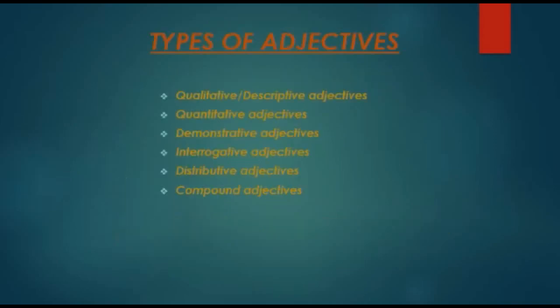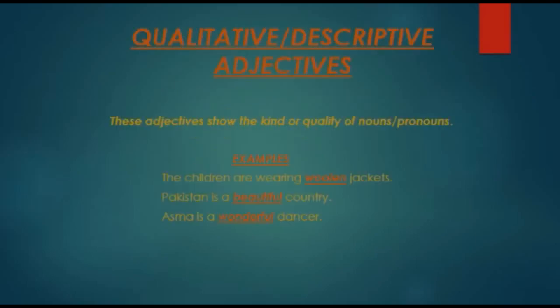Here are a few kinds of adjectives. These are qualitative or descriptive, quantitative, demonstrative, interrogative, distributive, and compound adjectives. Now, further explanation of each kind of adjective is here for you. The first one to discuss is qualitative or descriptive adjectives. These adjectives tell us more about the quality or kind of the nouns or pronouns.